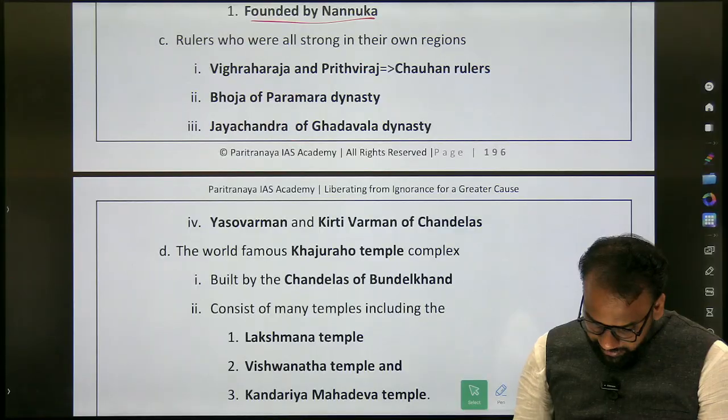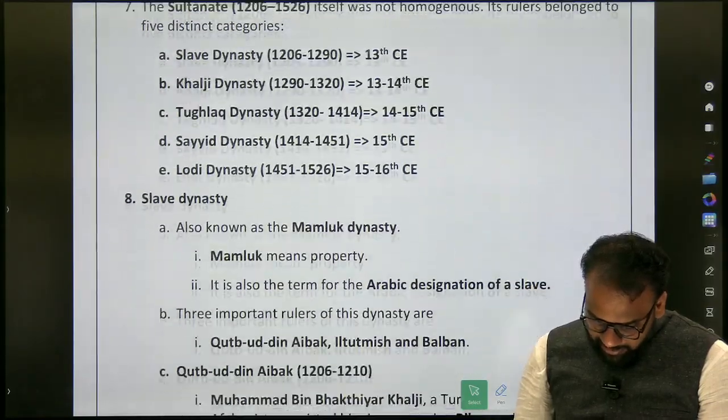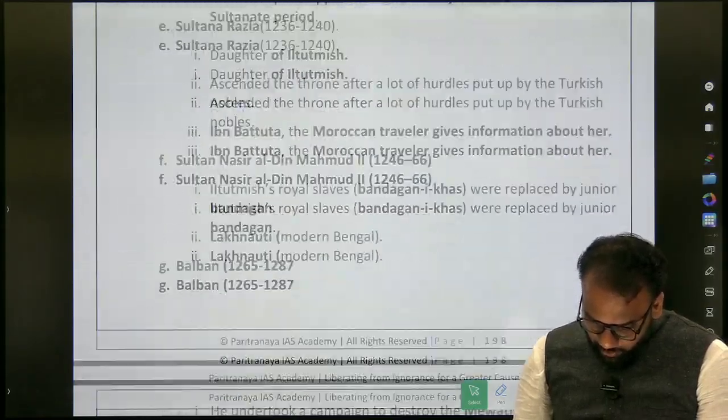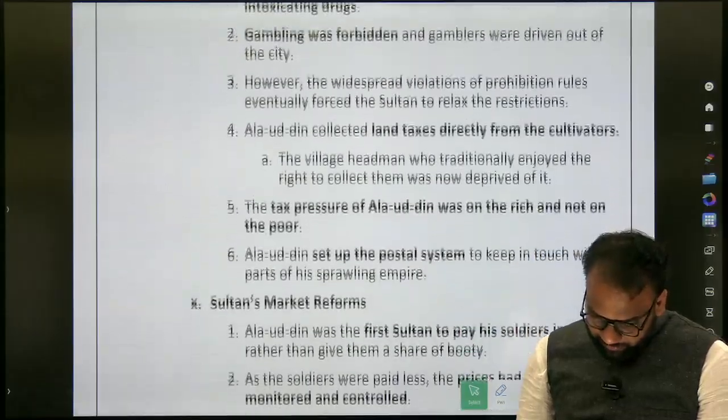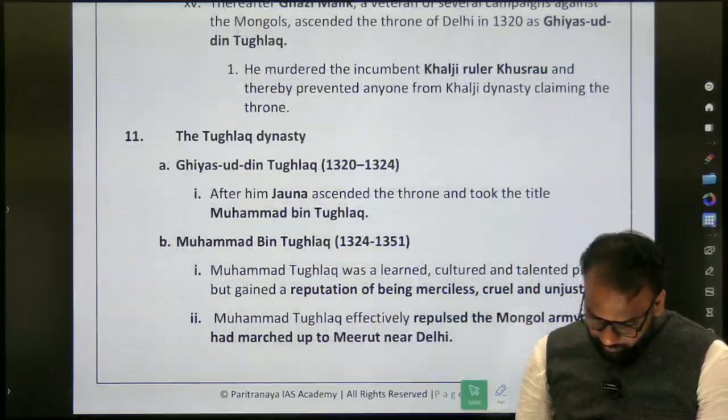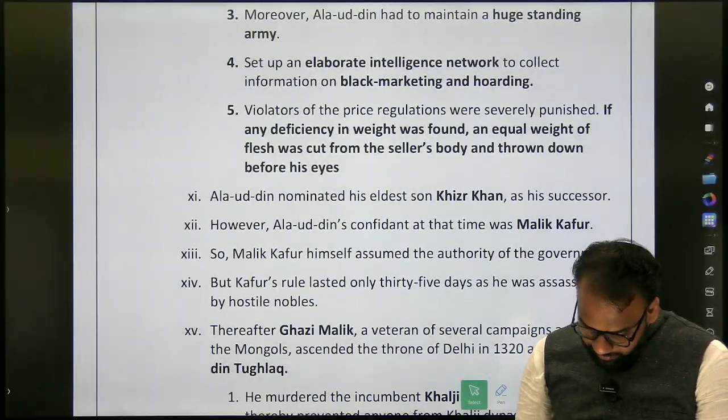Next, similarly, while going through this content, the slave dynasty and all. So during Khalji, the southern invasion.